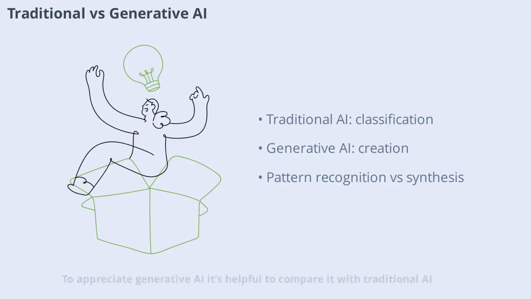To appreciate generative AI, it's helpful to compare it with traditional AI. Traditional AI answers questions like, which category does this item belong to? It's about recognizing and classifying patterns. Generative AI, on the other hand, asks, can a system create a new paragraph, image, code snippet, or workflow based on patterns it has learned? This distinction is crucial because it moves AI from simply analyzing data to actively creating new content. Understanding this difference will help you see why generative AI is at the forefront of innovation.